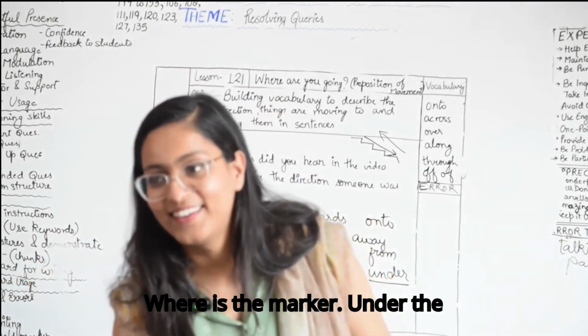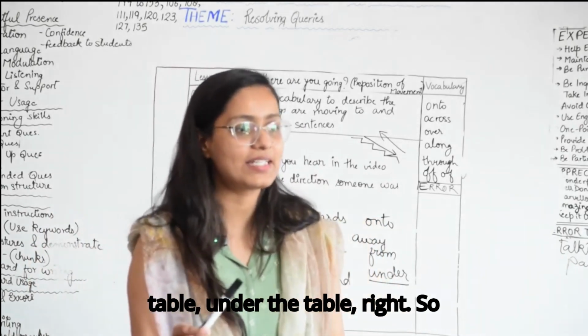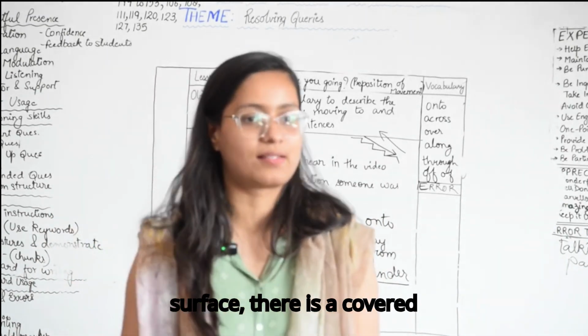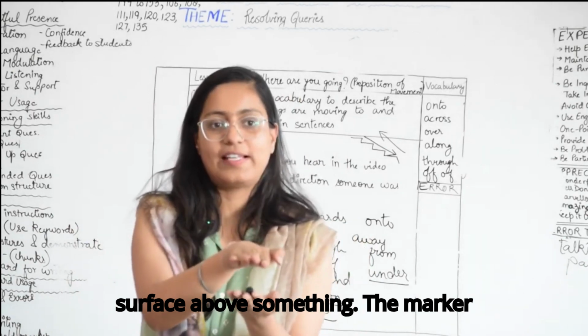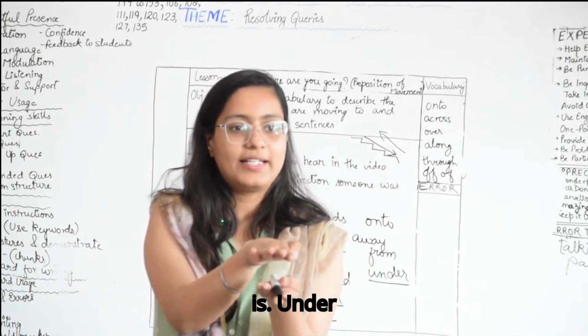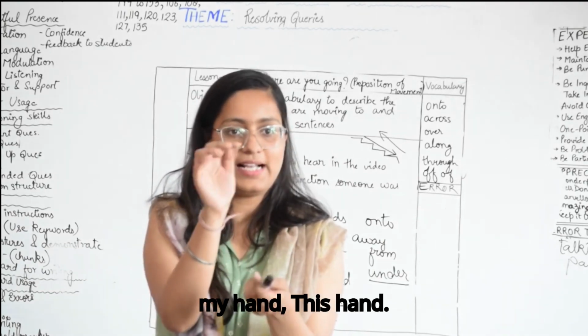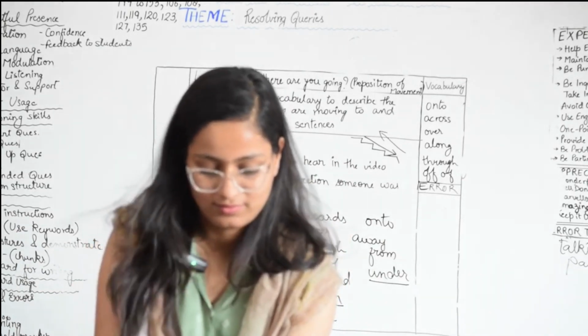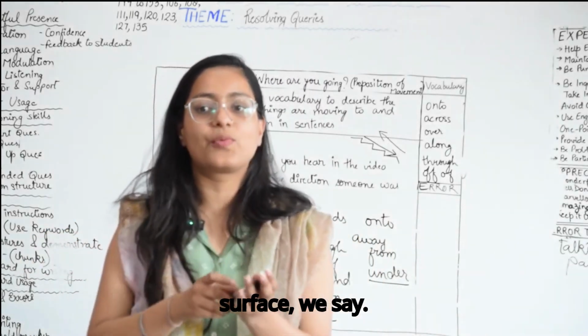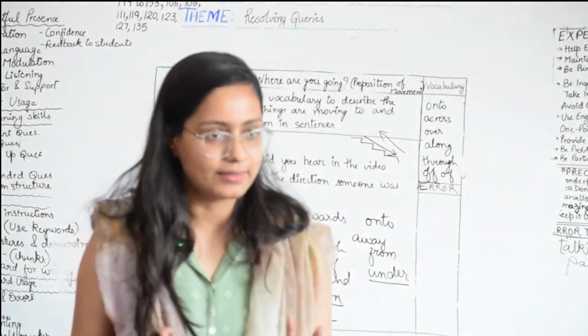Under the table, right? Whenever there is a covered surface above something, like the marker is under my hand, we say under.